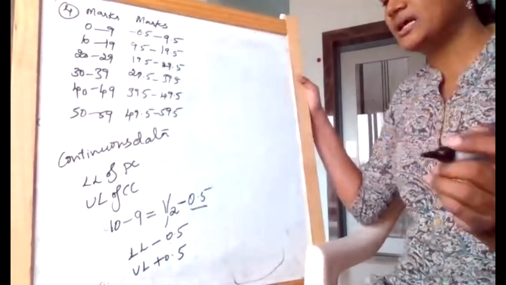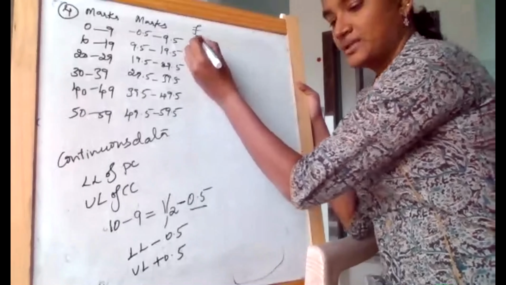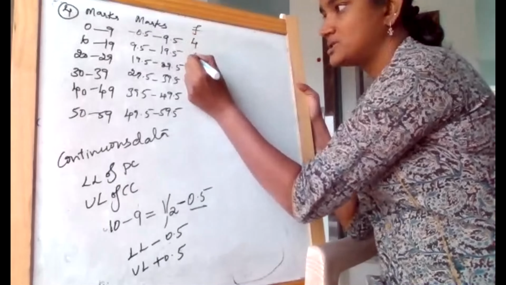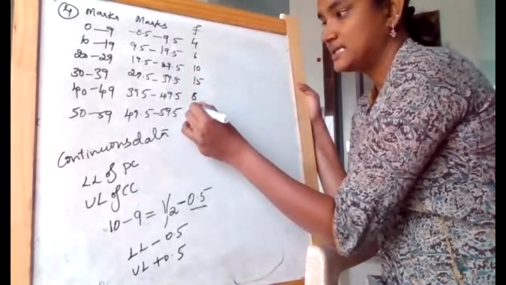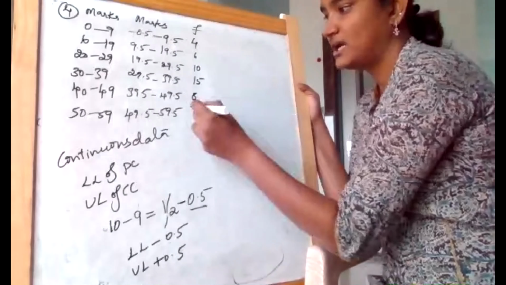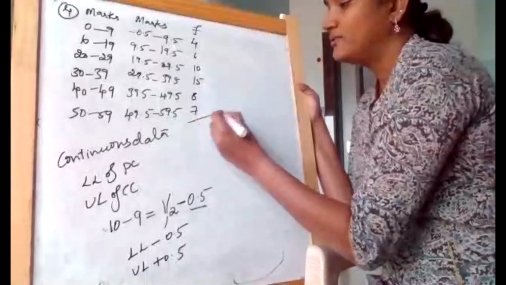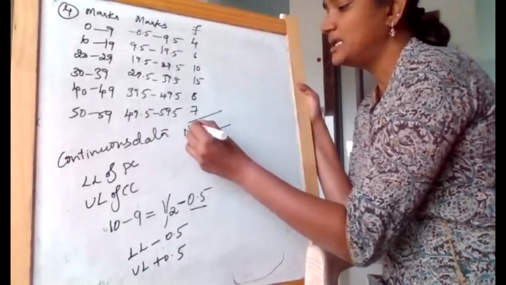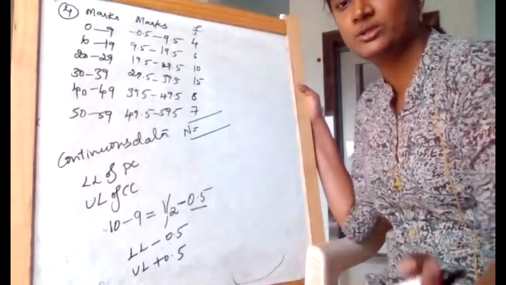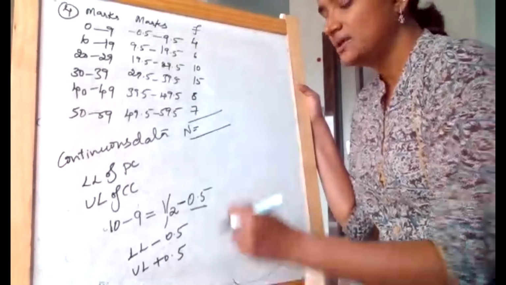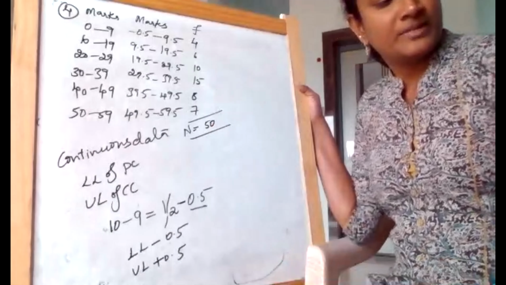Now, after this, we will just go with whatever is given to us. They gave us frequency. So the frequency given to us is 4, 6, 10, 15, 8, 7. So now this is frequency. Whenever frequency is there, immediately make sure you represent it as n clearly, so that you will not have any confusion. Where n, when we total it, we got to be 50.